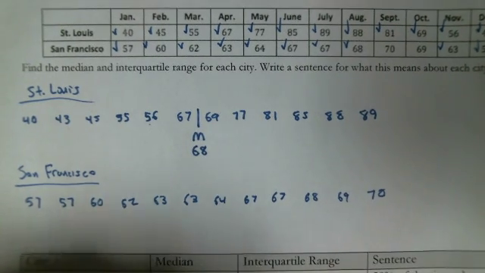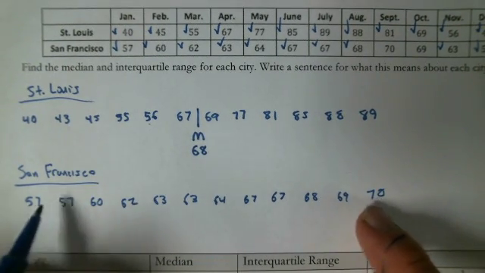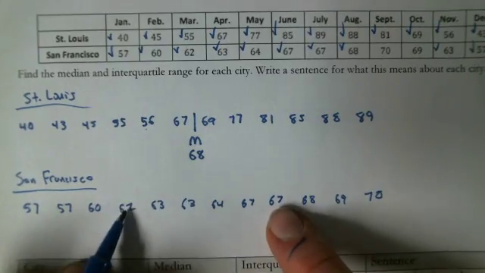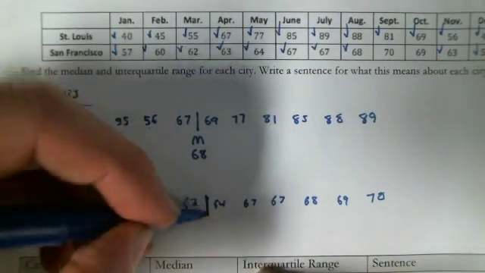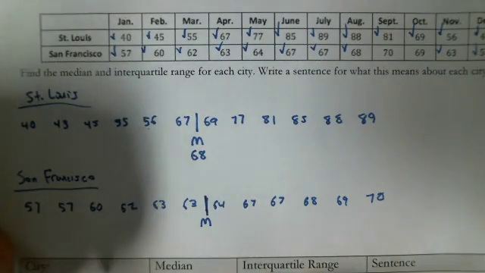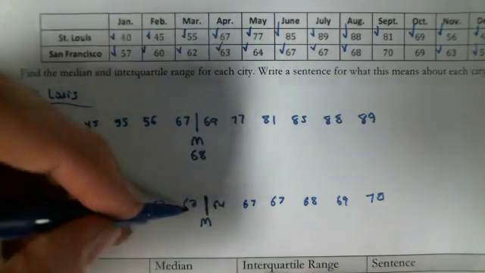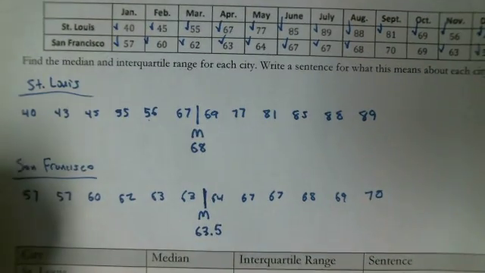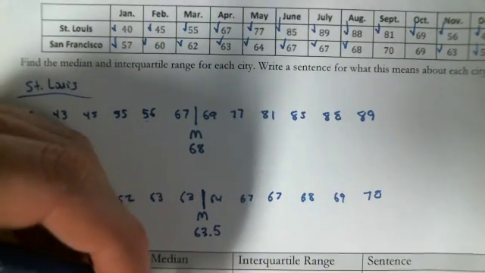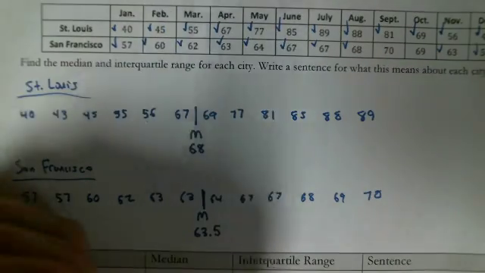So let's go ahead and find the median for San Francisco. Here, I end up at 63 and 64 for my median. And that's quartile 2, you might call it. And 63.5 is exactly between those two. So far, St. Louis, 68 is their median. 63.5